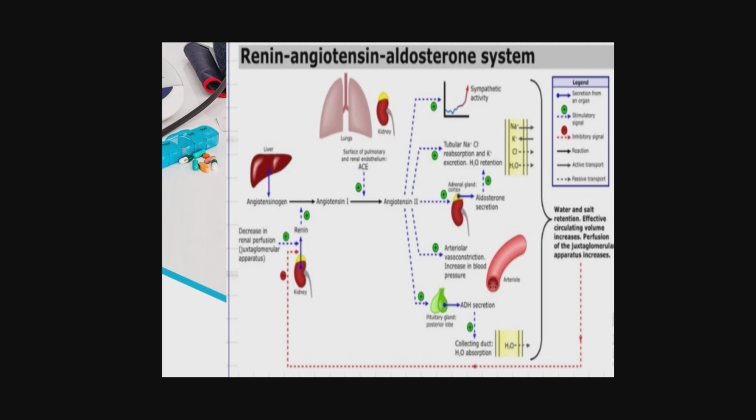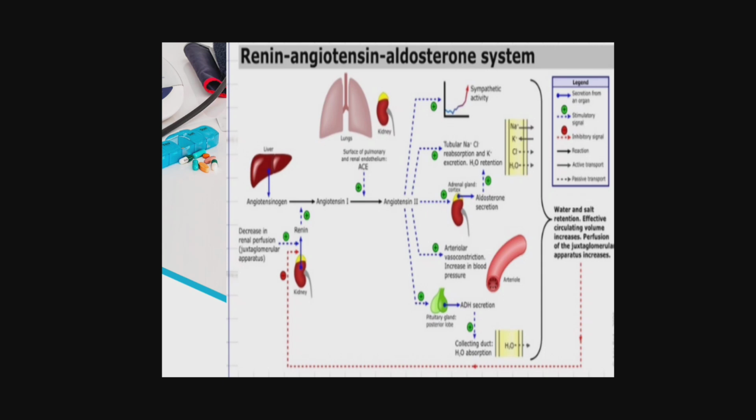So this angiotensin 2, first, increases the sympathetic activity. Second, it increases tubular sodium chloride reabsorption, which mainly results in water retention. Then third, it acts on the adrenal gland cortex, which releases aldosterone, which increases the water retention in our body.